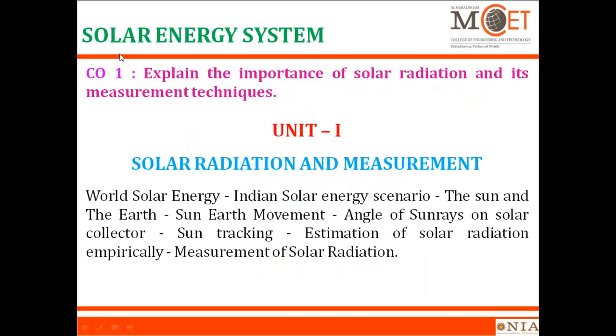So the course outcome of unit number 1 is to explain the importance of solar radiation and its measurement technique. World solar energy, Indian solar energy scenario, the sun and the earth, sun-earth movement, angle of sun's ray on solar collector, sun tracking, estimation of solar radiation, measurement of solar radiation. These are the points that will be discussed in unit number 1, solar radiation and measurement.